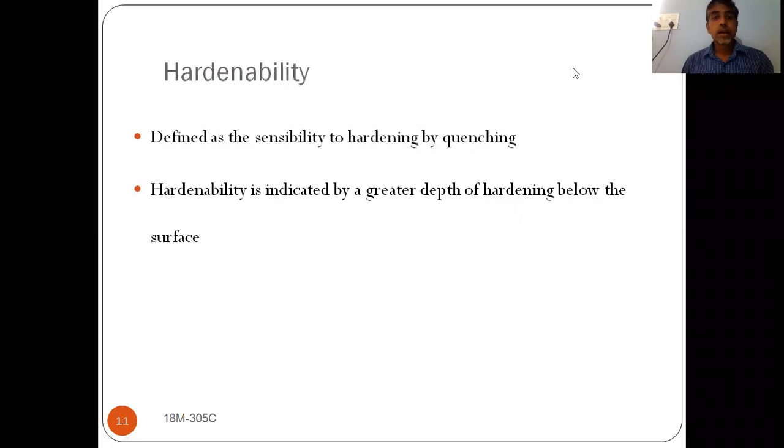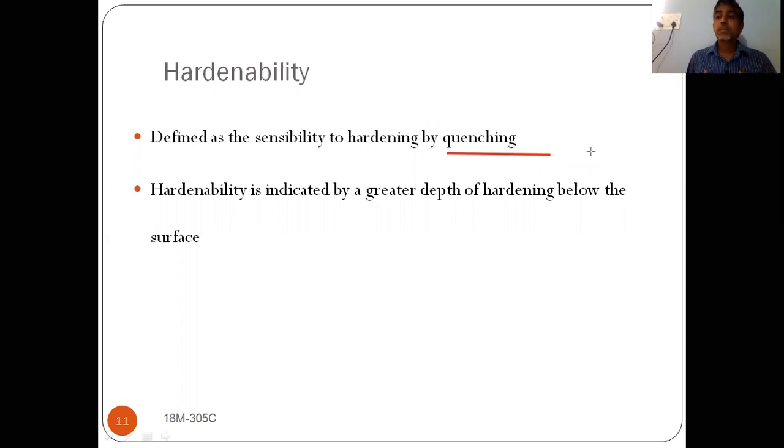And next, hardenability. What is meant by hardenability? When you go for the quenching operation, after quenching, what will happen? The surface will get hardened. Quenching is nothing but dipping in oil or water. After heating, we dip the material into oil or water, and the surface gets hardened. That property is known as hardenability.